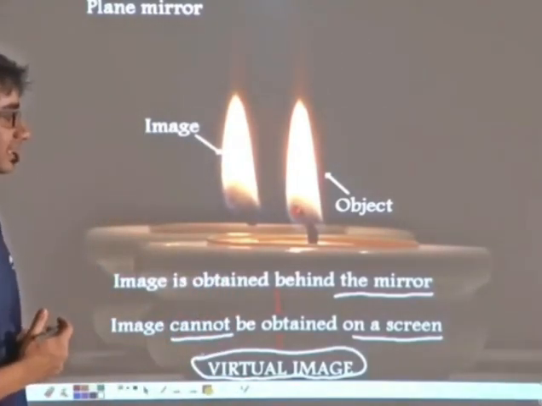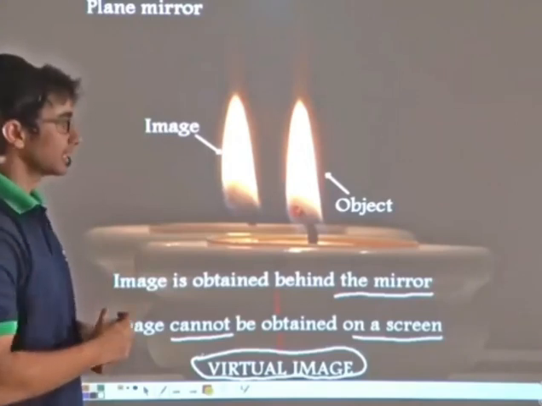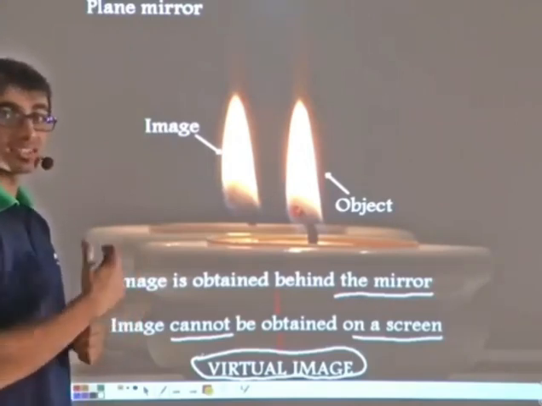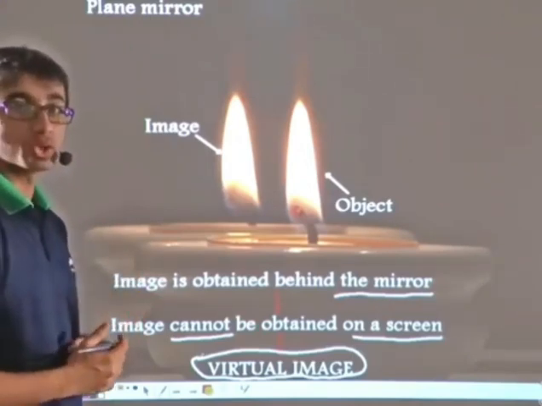You will notice that in case of a virtual image, the object is on the other side of the mirror as compared to the image.